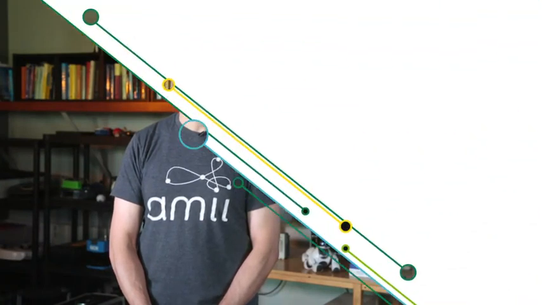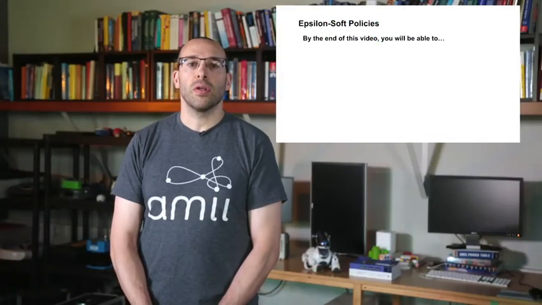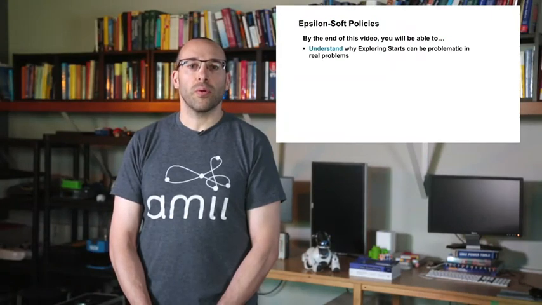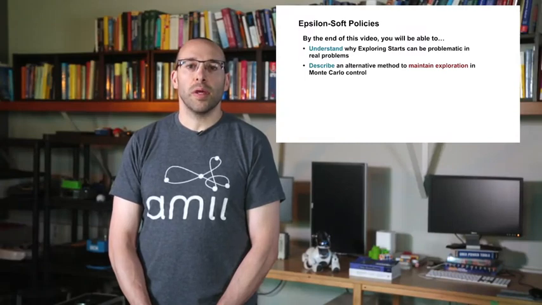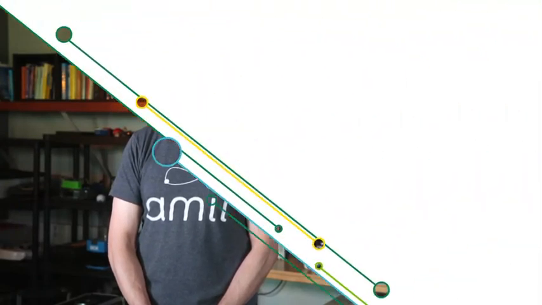We've hinted how the assumptions underlying exploring starts might limit the applicability of Monte Carlo control. In this video, we describe how to combine epsilon greedy exploration with Monte Carlo to learn near optimal policies. By the end of this video, you will understand why exploring starts can be problematic in real problems, and you will be able to describe an alternative exploration method for Monte Carlo control.